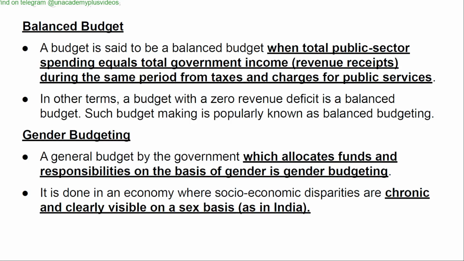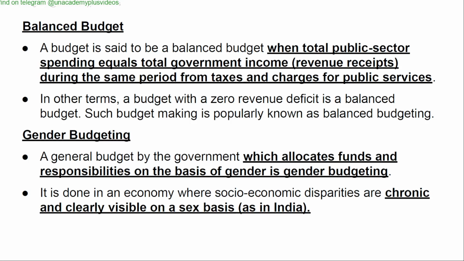Balanced budget. A budget is said to be a balanced budget when total public sector spending equals total government income, revenue receipts during the same period from taxes and charges for public services. In other terms, a budget with a zero revenue deficit is a balanced budget. Such budget making is popularly known as balanced budgeting.